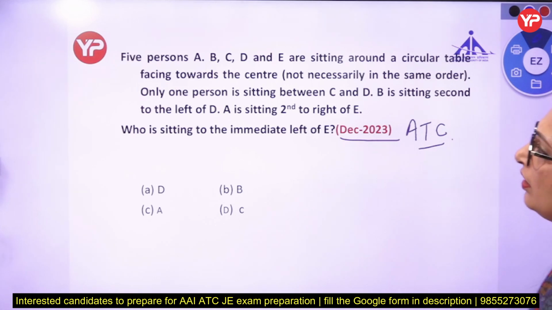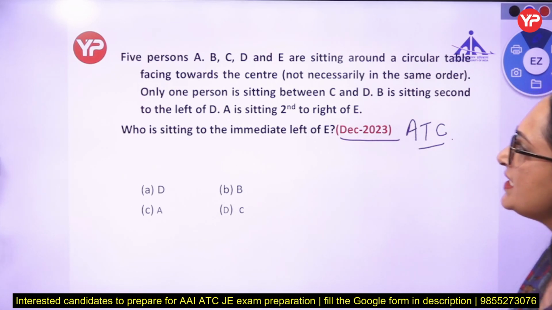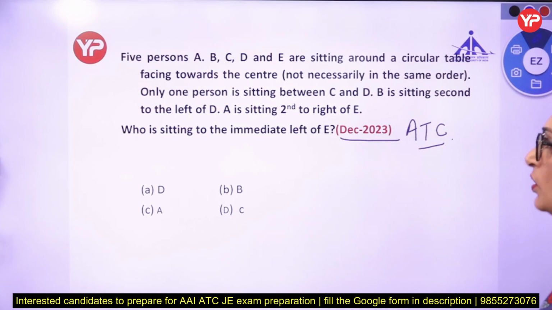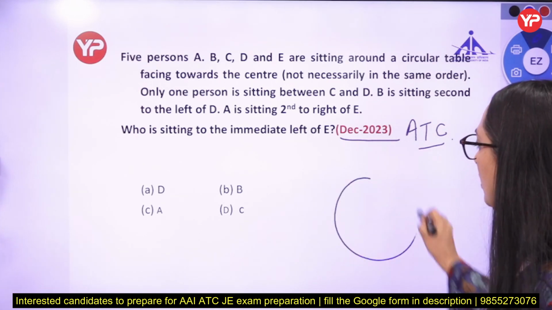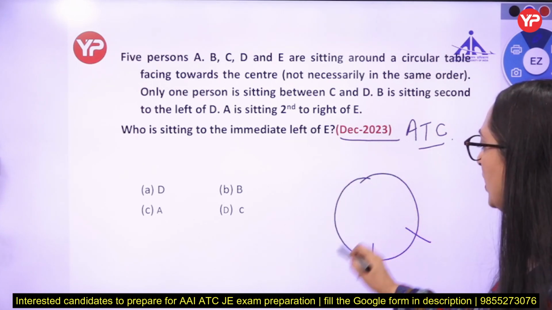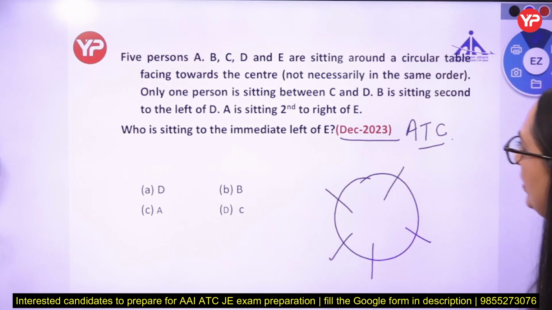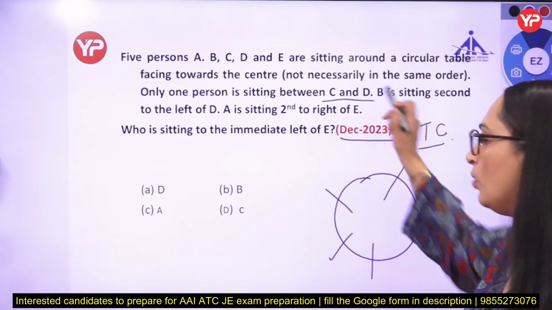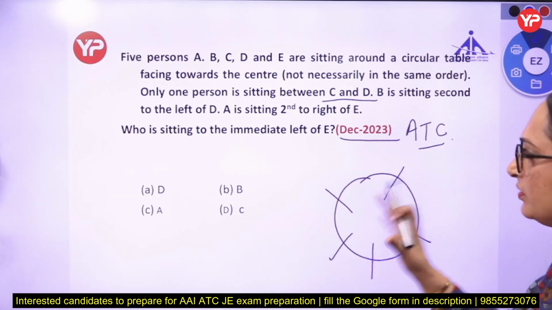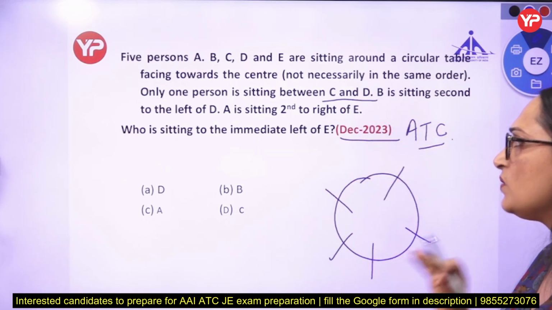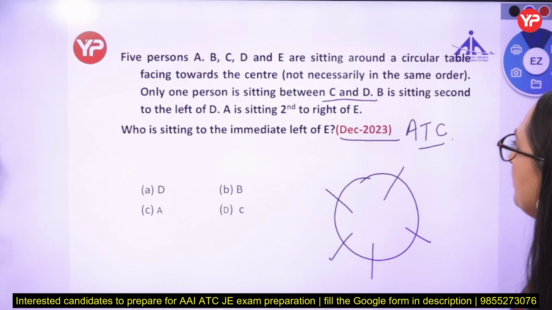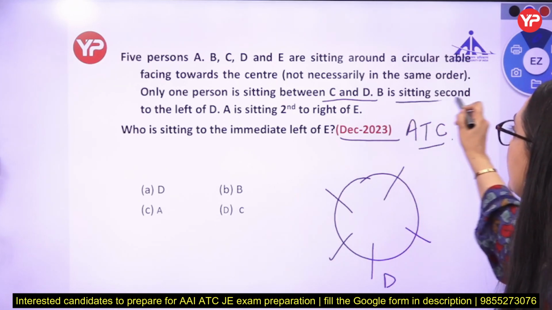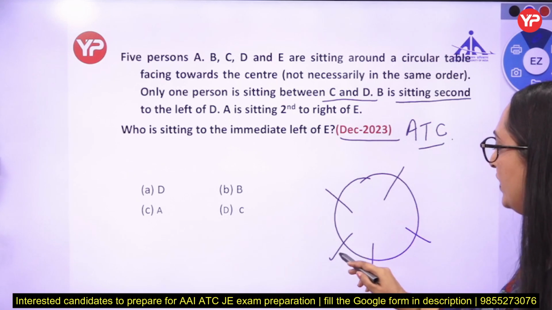Okay, 5 persons A, B, C, D and E are sitting around a circular table facing towards the center. 1, 2, 3, 4, 5 people are there. Only one person is sitting between C and D. This is not definite information, but it is given that there is one person between C and D. B is second to the left of D. See, B is sitting second to the left of D: 1, 2.